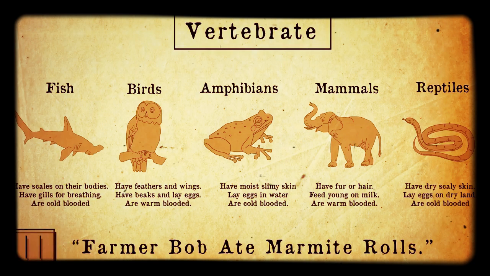Pause the video and have a look at what the difference is for each of these 5 common vertebrate classes. Sometimes people aren't too sure whether something is a reptile or an amphibian. Reptiles have scaly skin, breathe air, and usually live on land, except for turtles.